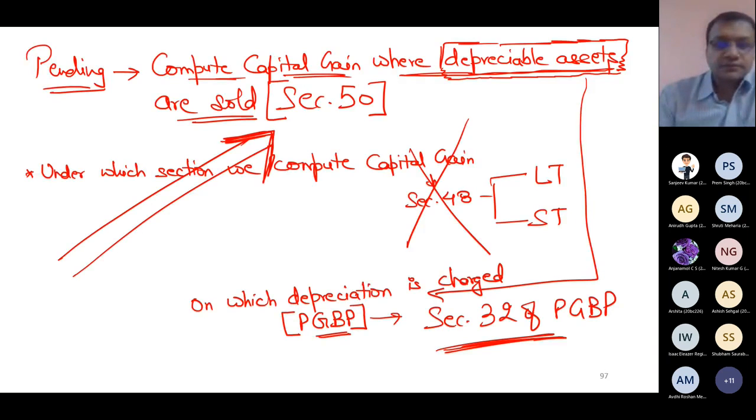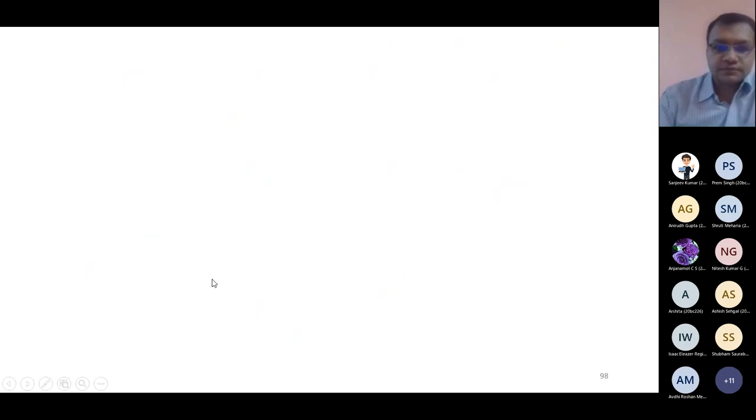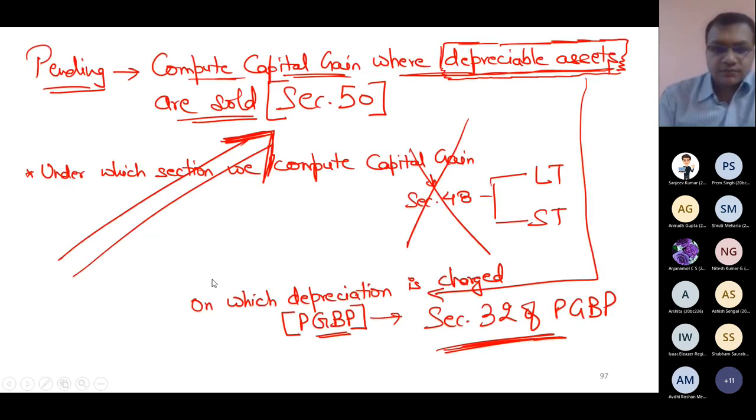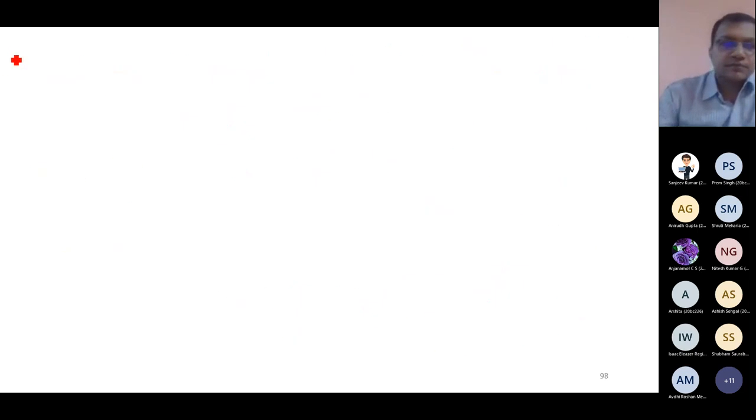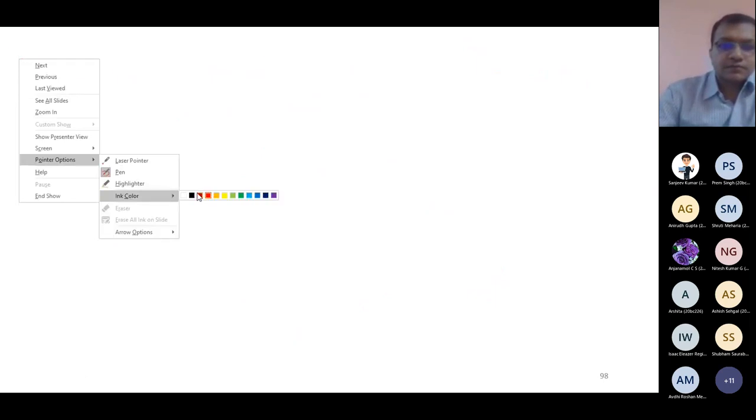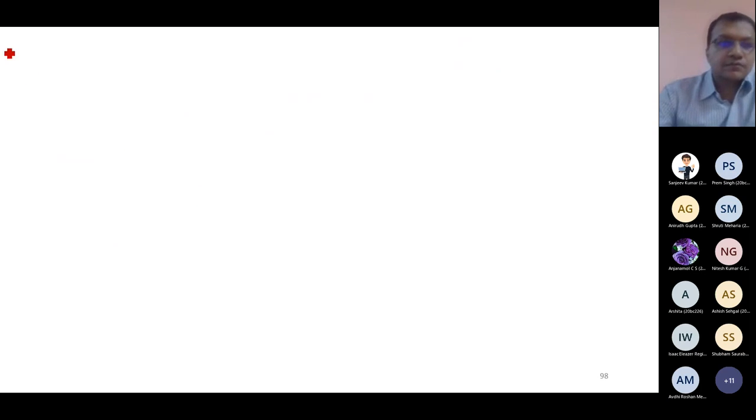Start solving it. I hope you can see the screen. So let me start writing. So let me start solving this numerical. From my book, I am solving a numerical, page 7.63.